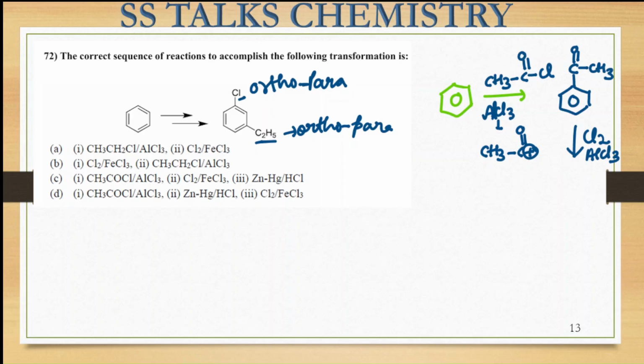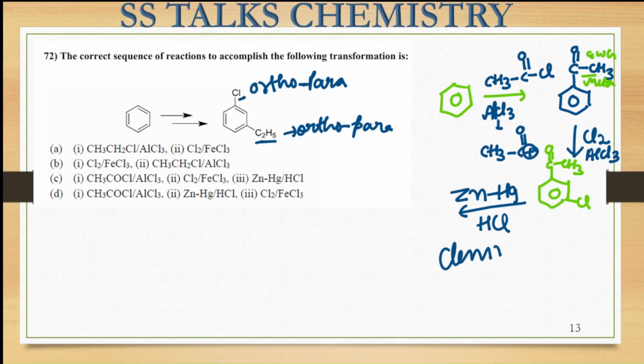Now this particular group attached to the benzene ring is your electron withdrawing group, and this is your meta directing group. So here the upcoming Cl group will come at the meta position to it, right? So this particular species. Now further we can do the Clemmensen reduction or the Wolff-Kishner reduction. That is, you can treat it with zinc in the presence of Hg, and HCl can be taken. That is called the Clemmensen reduction.